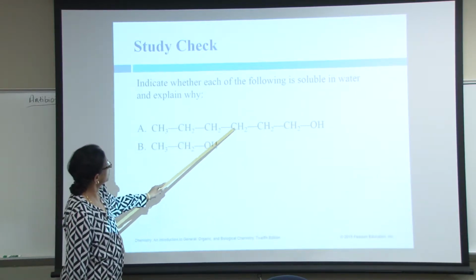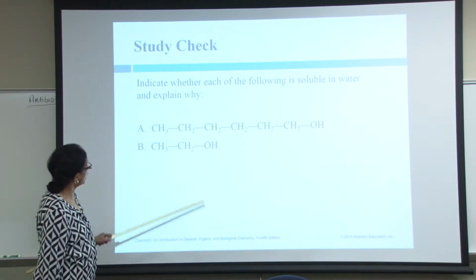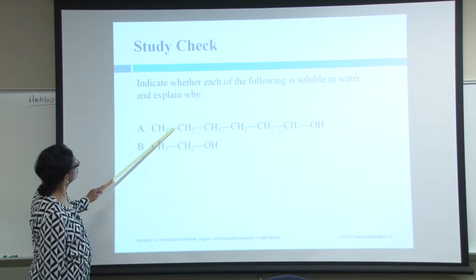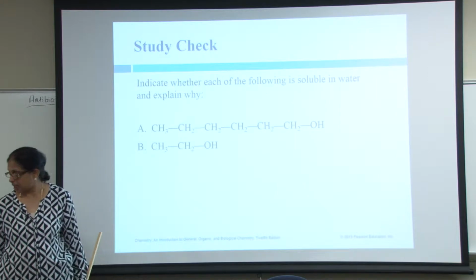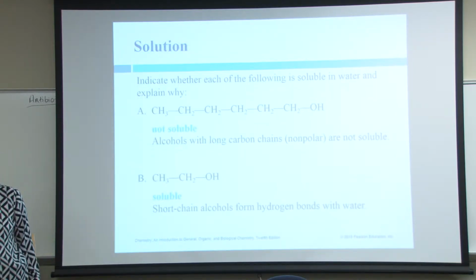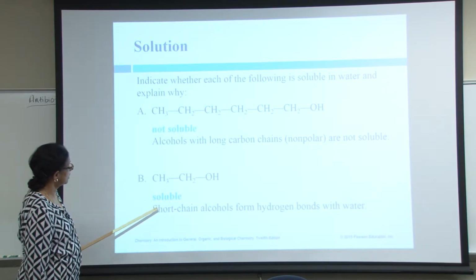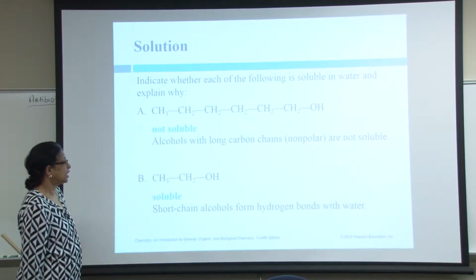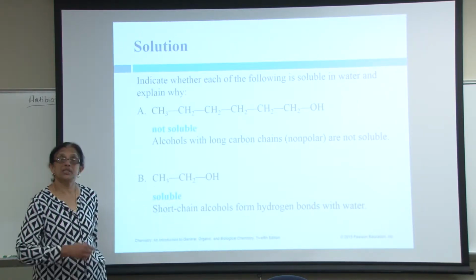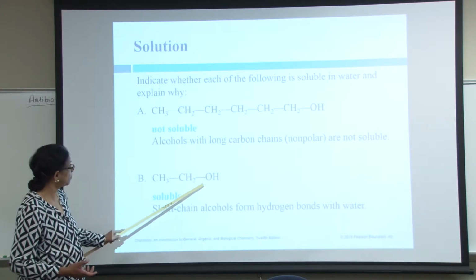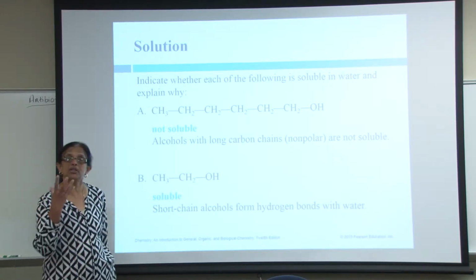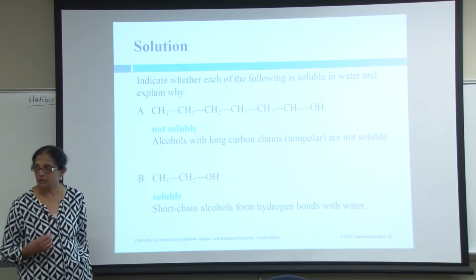As the chain increases, insoluble. So I will say this is soluble, this is insoluble, because of the shorter and longer chains. Alcohols with long carbon chains are not soluble. Short chain alcohols form hydrogen bonds, which is again a polar molecule. This is a polar molecule and water is polar, so they bond and they dissolve.